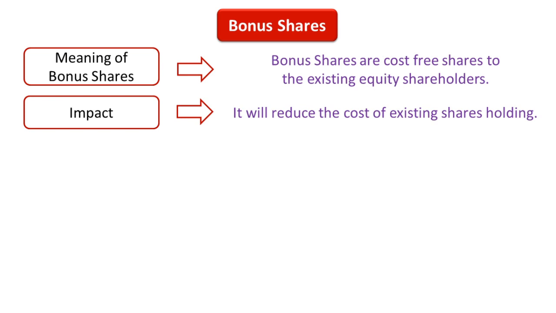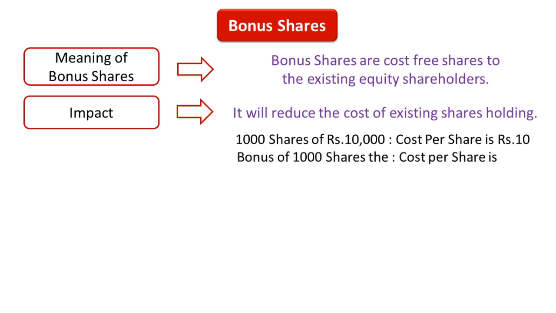Let us take an example. Suppose we have 1000 shares of rupees 10,000, that is, 10,000 is the total cost. So cost per unit for us will be 10,000 divided by 1000, which is rupees 10 per share. Now, assume that we have got 1000 shares as bonus shares. Of course, since these are bonus shares, we don't have to pay any cost. So, cost will remain the same, rupees 10,000.